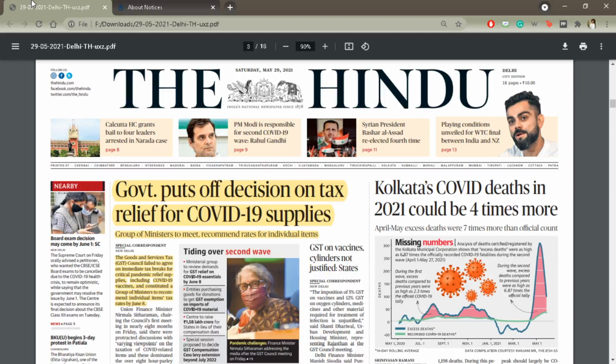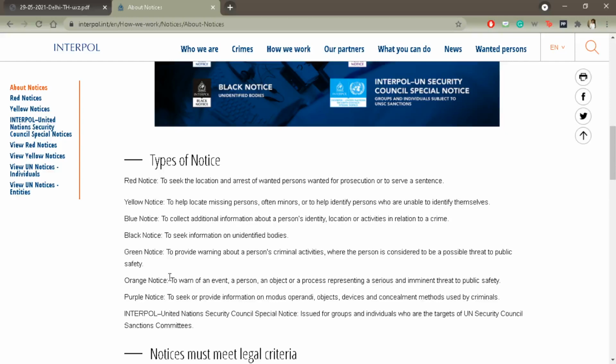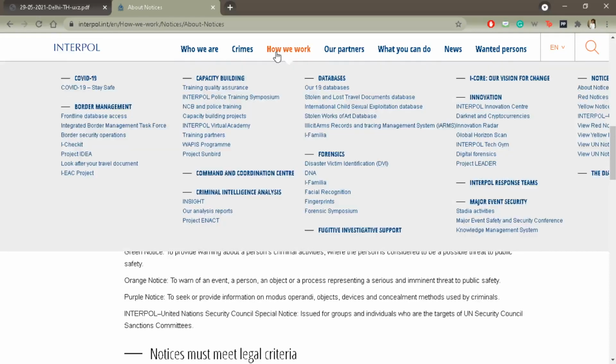Then there was another question specifically related to what a toolkit is, or what a toolkit means. A toolkit is nothing but a document listing out different assistance documents. So for example, when I make a PPT, or I tell you how to reach this website, if this is listed out in a document, that first you type interpol.int on Google, open the first link, then go to how we work, then go to notices, that is one explanatory toolkit.